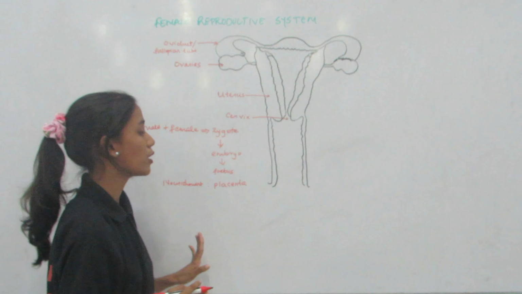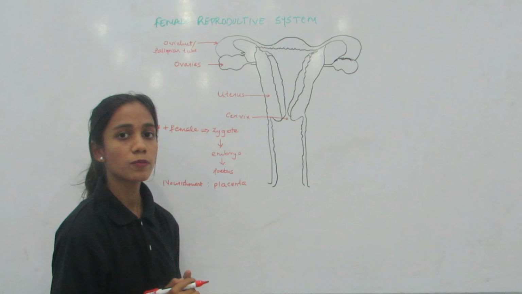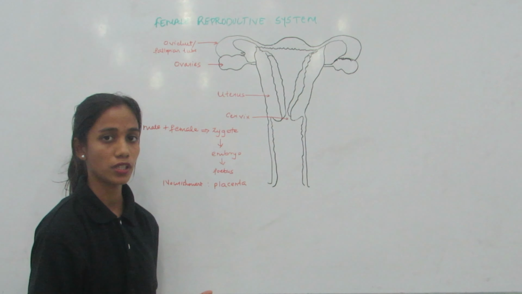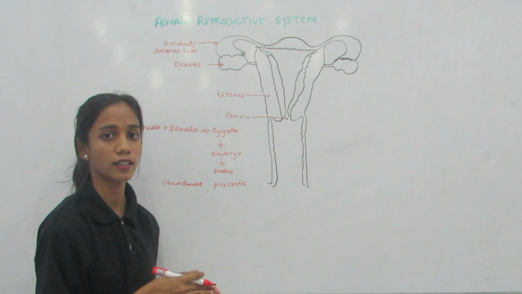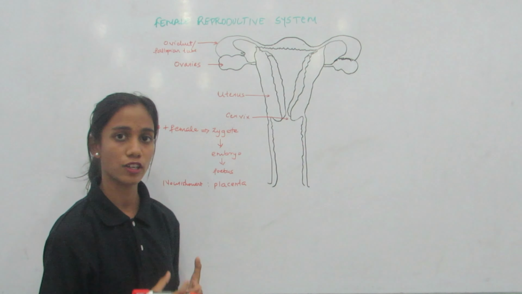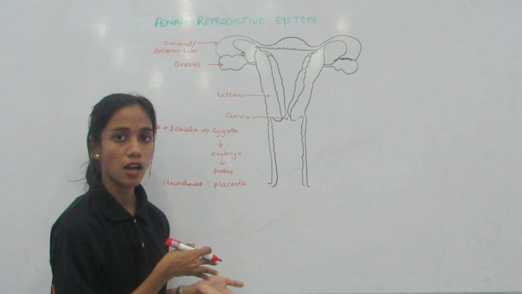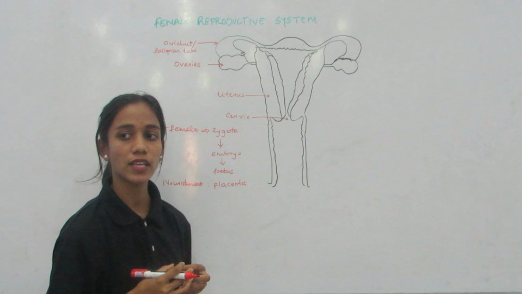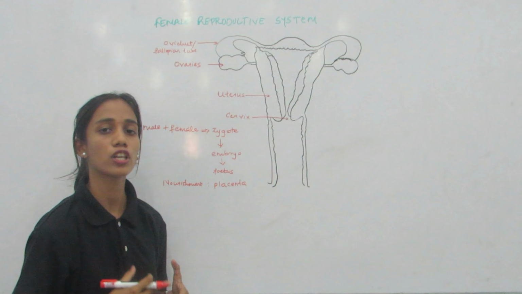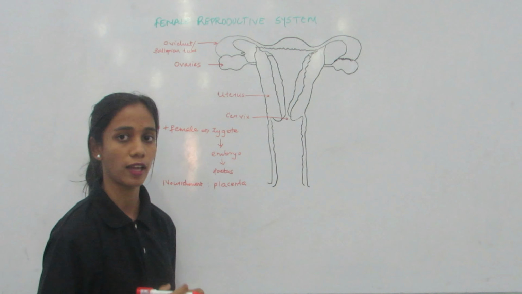So what is the principal function of this placenta? The placenta provides all the nutrition from the mother to the embryo. It transfers the nutrients, the blood, everything which is required for the nourishment of the embryo from the mother to the embryo. And it also helps in removal of the waste products which are produced by the embryo.